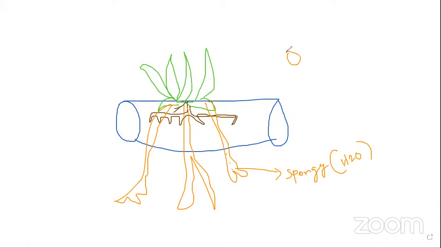But here the sun is there. The light falls on it, isn't it? Already we know CO2 is also there. They need nutrition substances. That's why the root is penetrated into the xylem area, the center portion of the plant part. This is called an epiphyte. It occurs on the surface of the bark of the tree.